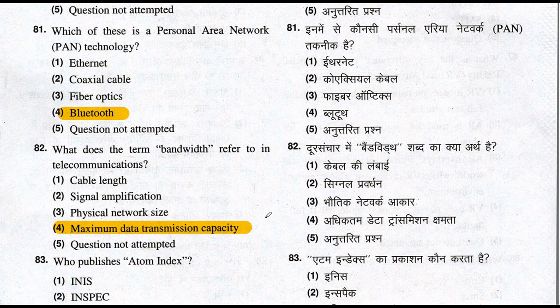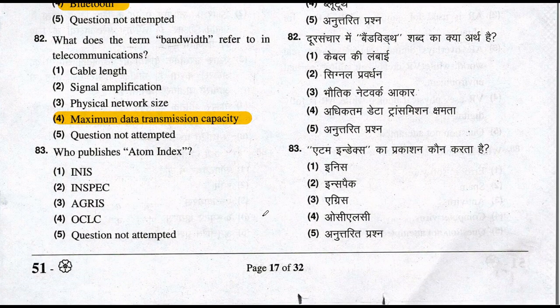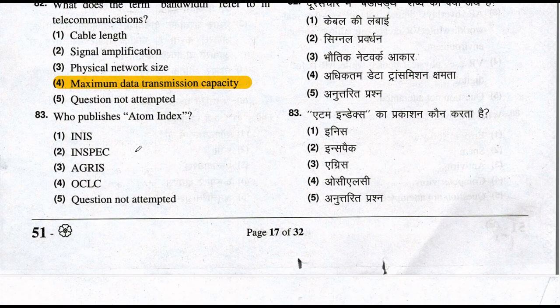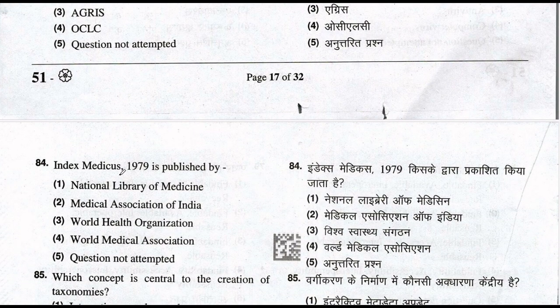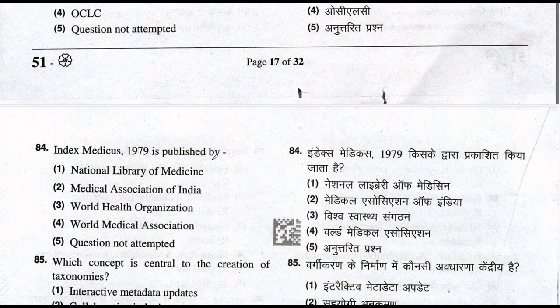Let's move to question number 83. Who published the item index? INIS publishes the item index. Let's move to question number 84. Index Medicus 1979 is published by the National Library of Medicine. So option number 1 is the right answer of this question. So let's move to question number 85.